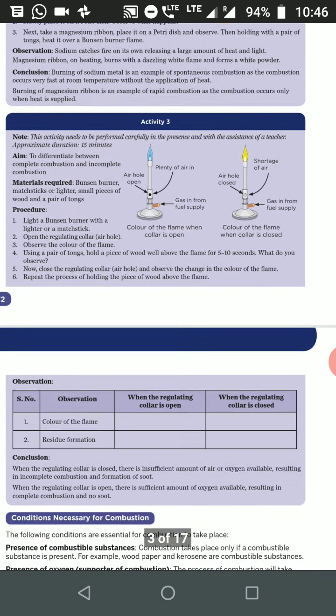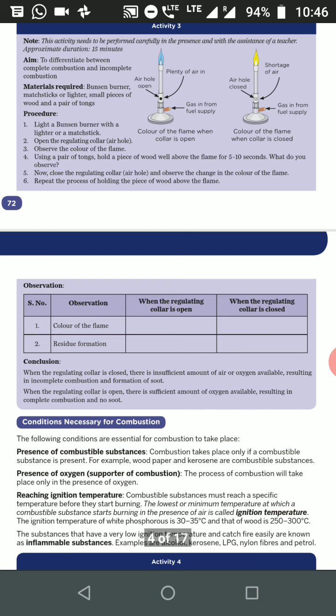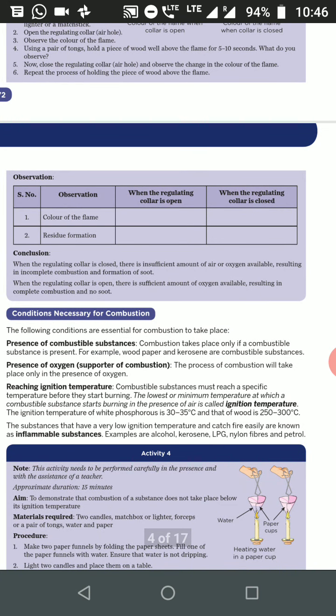So when the air hole is closed, there is an insufficient amount of oxygen, which results in incomplete combustion and the formation of soot. Whereas when the air hole is open, there is a sufficient amount of oxygen available and complete combustion takes place, leaving no soot.